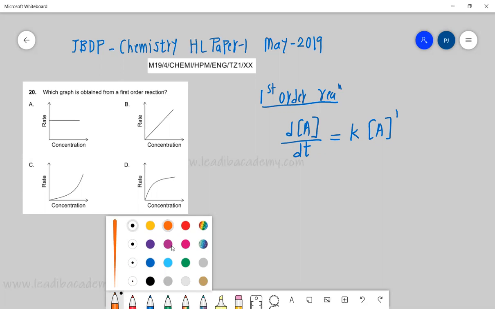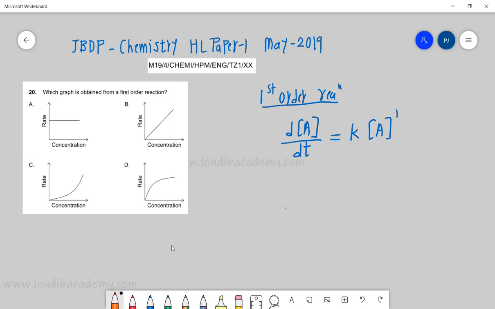What kind of graph? Since it has been plotted on the y-axis, this is nothing but the rate of reaction, and this is the concentration of the reactant. So you can clearly see this is on the y-axis, I'll say y, and this is on the x-axis, and there is some constant.